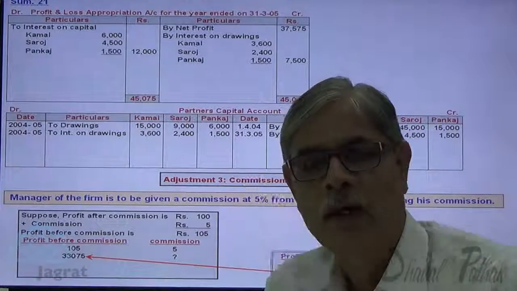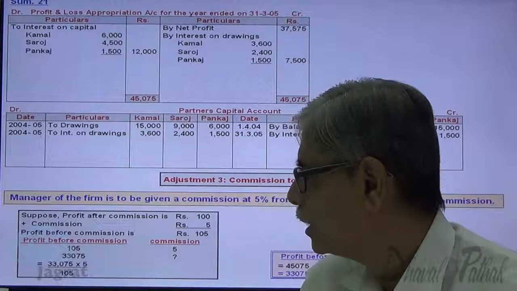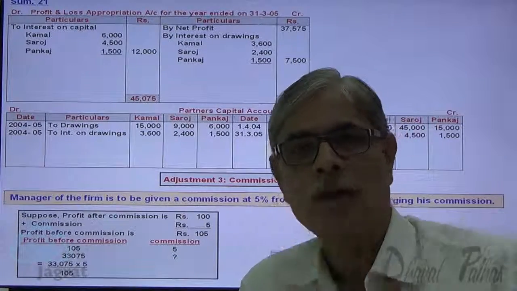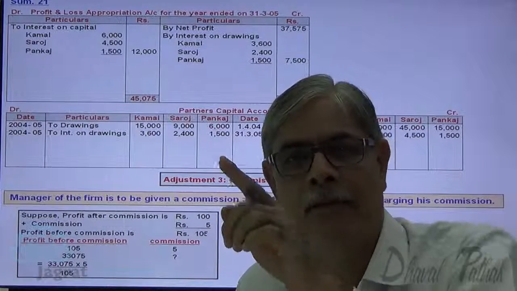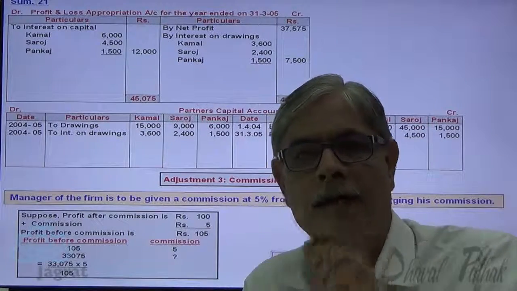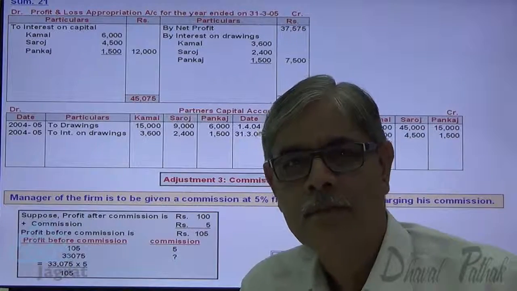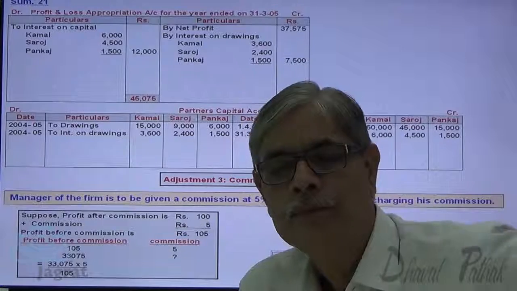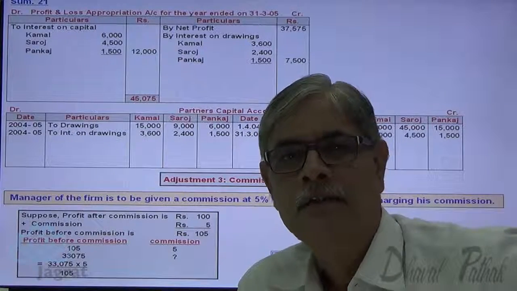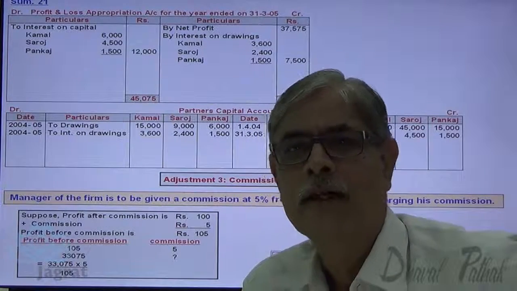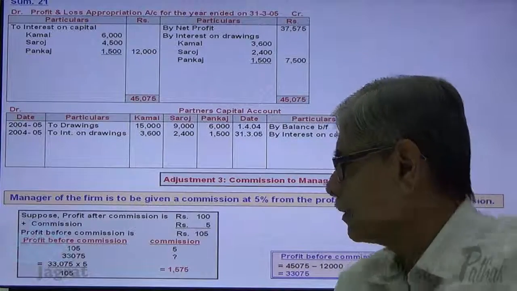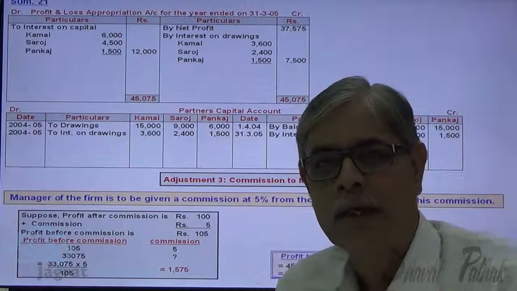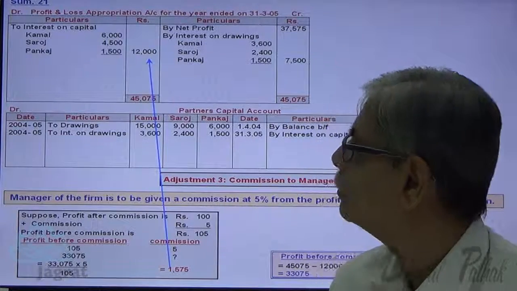33,075 into 5 upon 105. For that you can use the formula also: profit before commission multiplied by rate of commission divided by 100 plus rate. So 5% is the rate, so multiplied with 5, and in denominator we write 100 plus 5, 105. The commission works out to be 1,575. That is debited to profit and loss appropriation account.